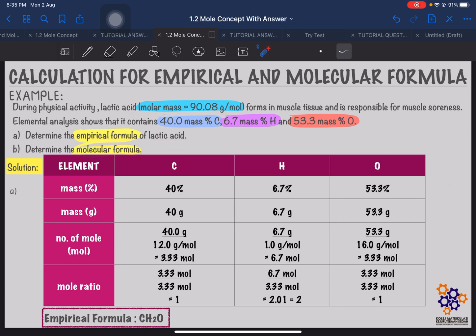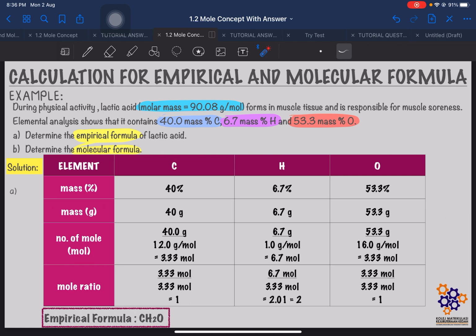Here, for us to find the empirical formula, we can use this elemental table to do the working steps. First we do this step table. Element: in this compound we have C atom, H atom, and oxygen atom. And then under the element, it must consist of mass in gram, number of mole, and mole ratio.